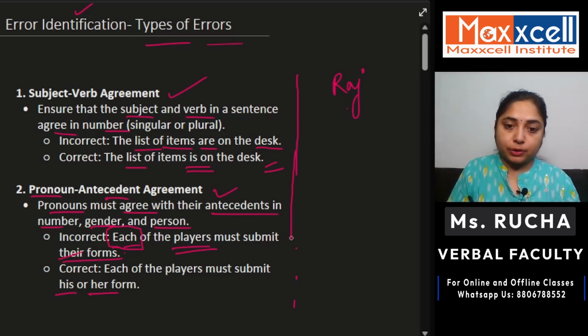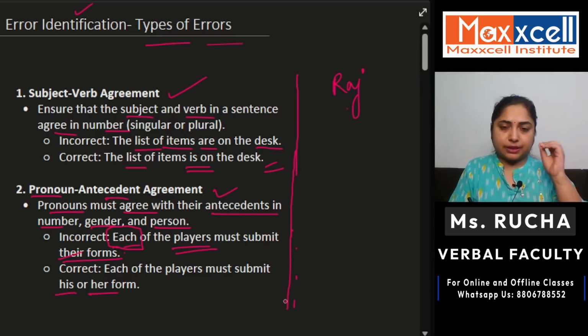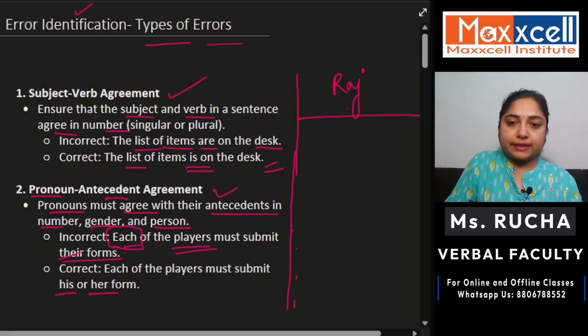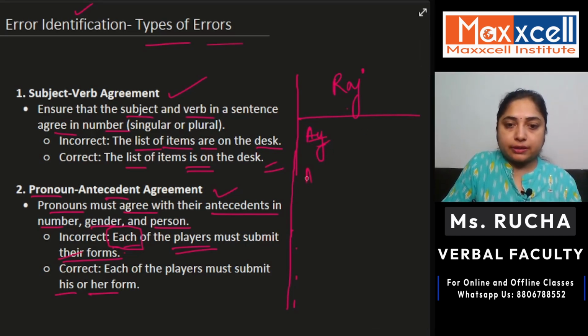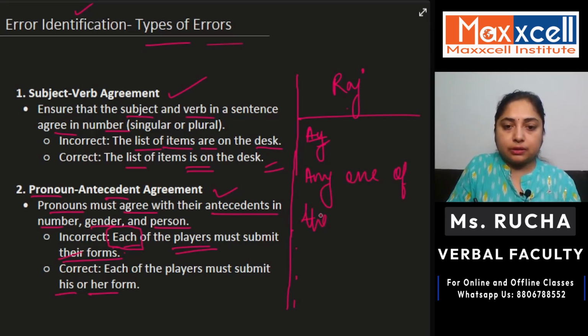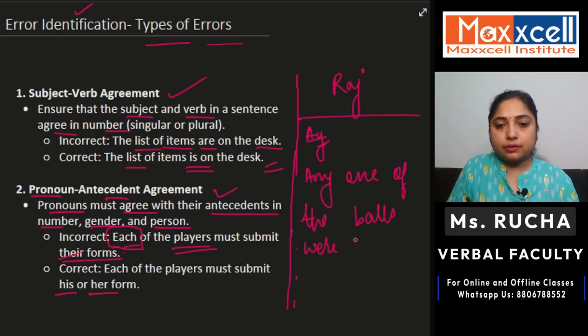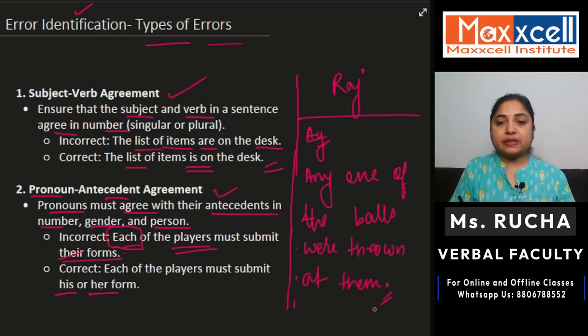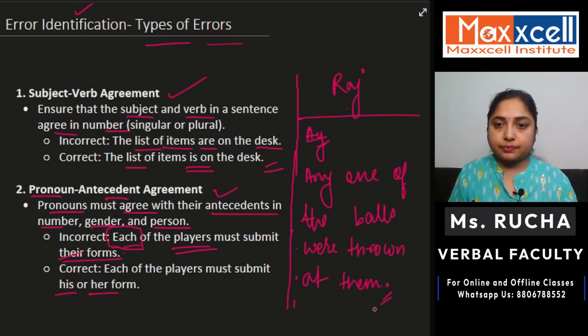Now let us take an example to understand this a little bit in detail. So if I write a sentence: any one of the balls were thrown at them. You think this is a correct sentence? This certainly is not a correct sentence. In fact, it is an incorrect sentence again.